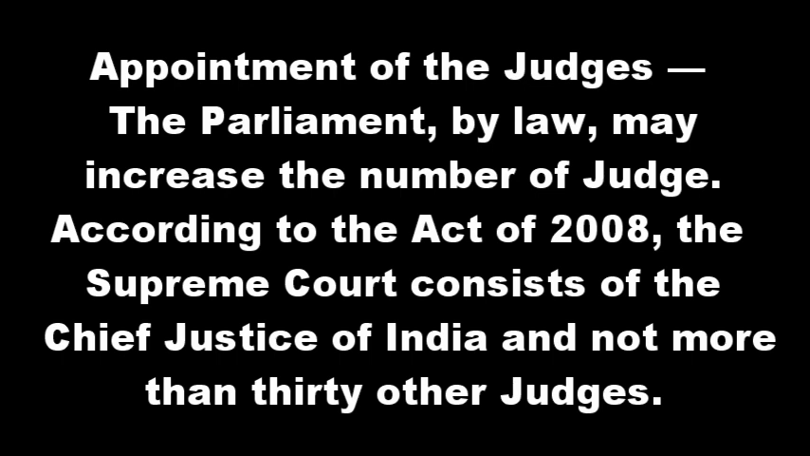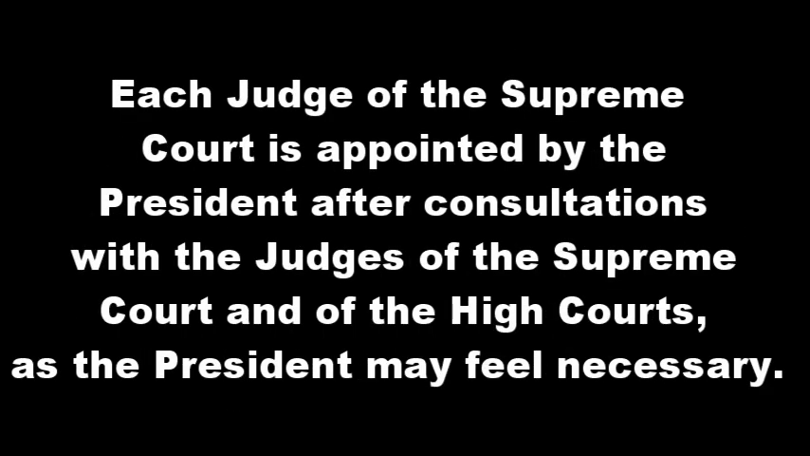Composition and organization of the Supreme Court. The Supreme Court consists of the Chief Justice of India and not more than 30 other judges. That is the composition of the Supreme Court. There is a Chief Justice of India and not more than 30 other judges. That is the number of judges in the Supreme Court: one Chief Justice and a maximum of 30 other judges. And the appointment of the Supreme Court judges.